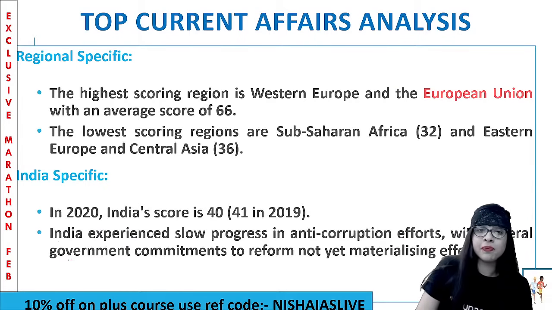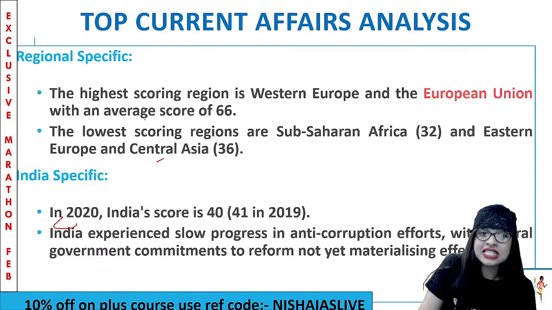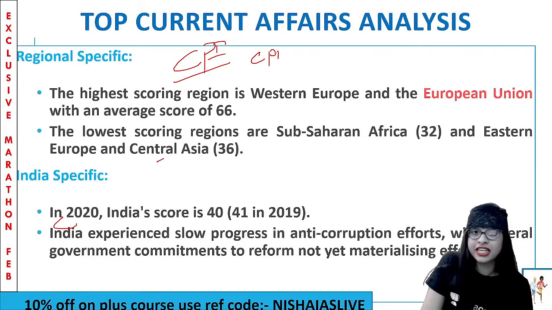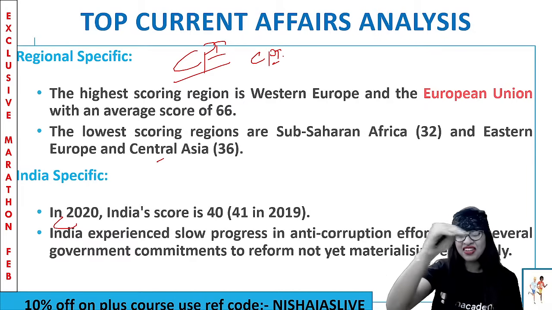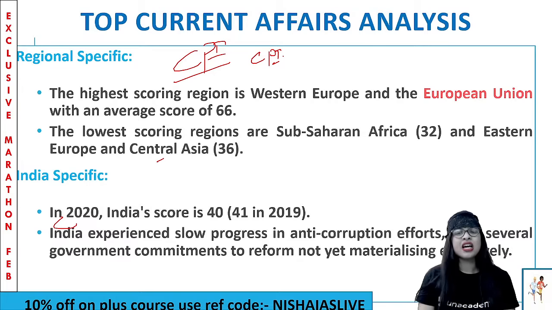Don't confuse CPI with consumer price index, guys. Consumer price index is also called CPI, but here we're talking about the corruption perception index. Please keep that in mind. Okay. So Western Europe is high, whereas Eastern Europe has a very low score as far as the corruption perception index is concerned. Clear? What about India?